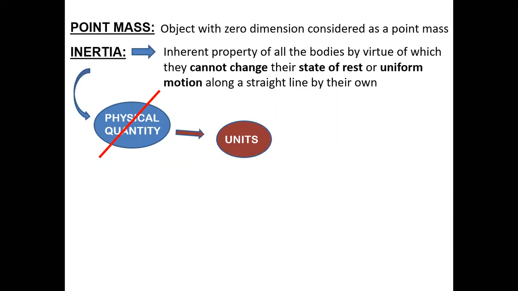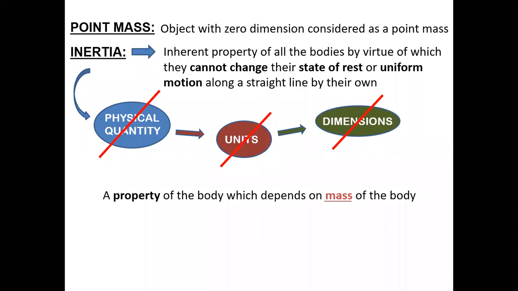Okay, so when we talk about not a physical quantity, it means it won't have any units. And if it doesn't have any unit, that means it will not even have any dimensions. So in short, Surya, here's the statement which you can remember for mass, whatever the confusion you had. It's a property. It's not any measurement. It's just the property of the body which depends on the mass. So since we relate the word property, it means it is not any quantity, and that property of the body is depending upon the mass of the body. So nothing related to numerical terms or the measurement terms of the mass.